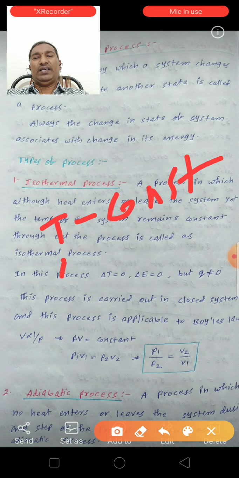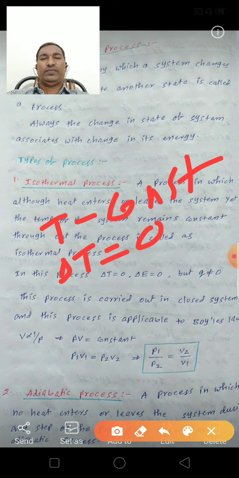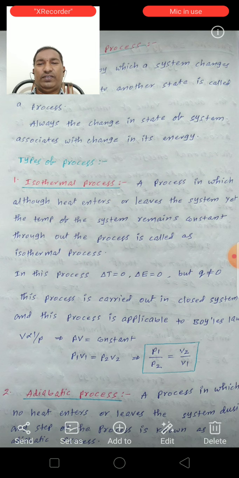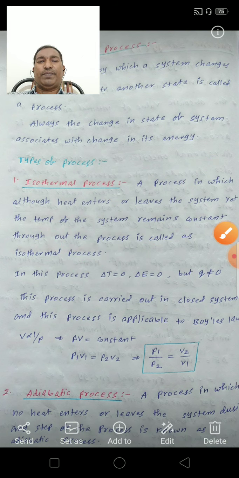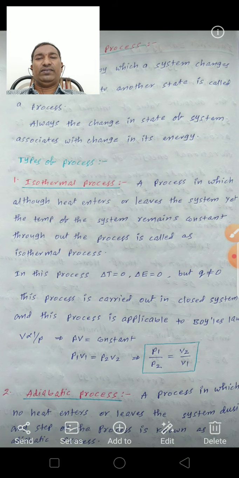So delta T, the change of temperature, is equal to 0. The internal energy is associated with temperature.